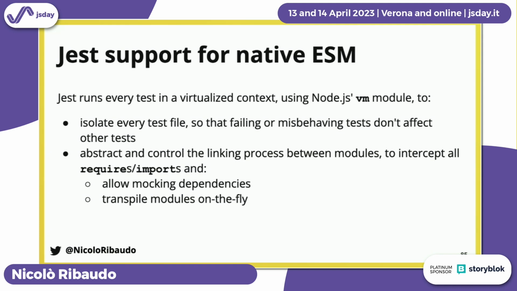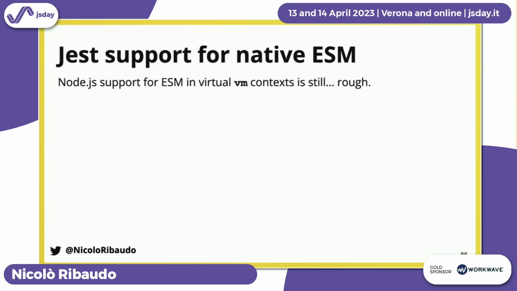Or if you are not very good at isolating state, Jest does that for you. And also, it abstracts away the linking process between modules to intercept all the require calls, all the imports, so that it can allow mocking dependencies. With Jest, you can say, during testing, replace this module with this other module. Or it can transpile modules on the fly. For example, Jest runs Babel internally for some things on your tests. And the problem is that the VM Node.js built-in module doesn't really work yet with ESM.